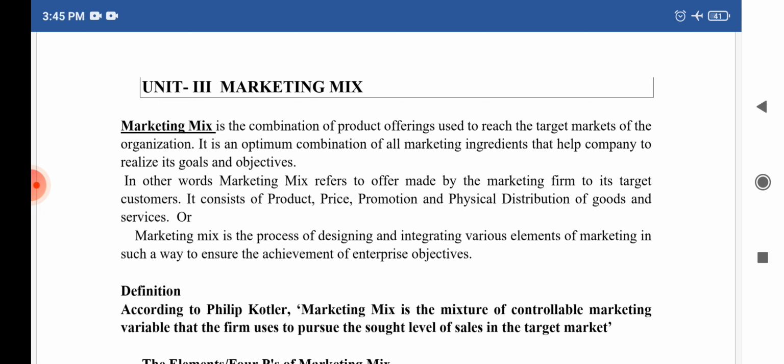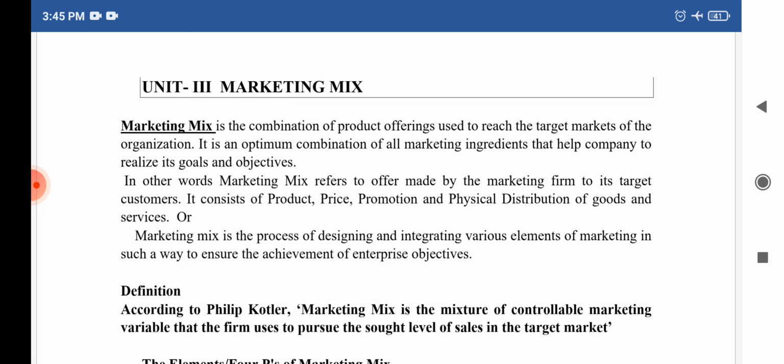There are various marketing variables in the marketing mix. The marketing firm uses a combination or mixture of controllable variables which helps the organization to achieve their target sales.